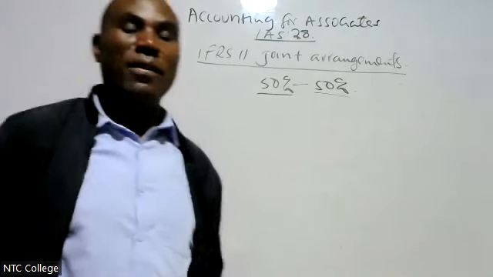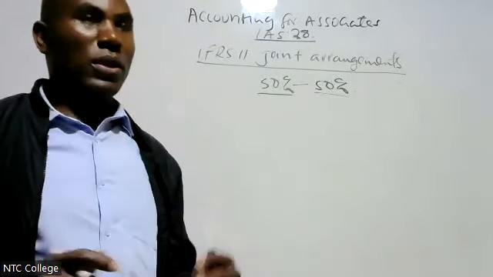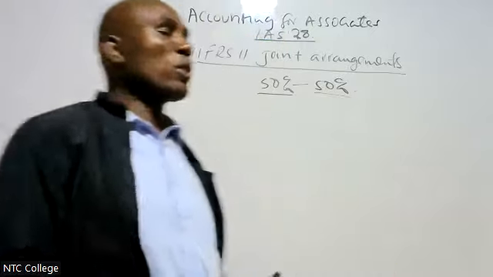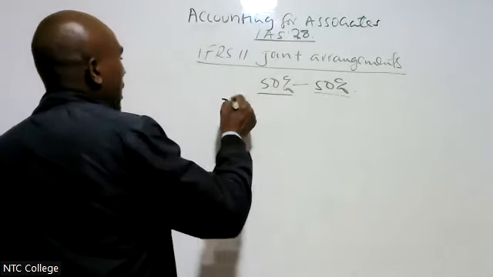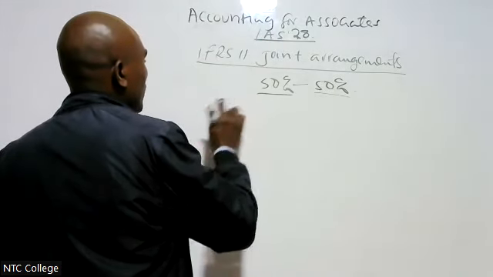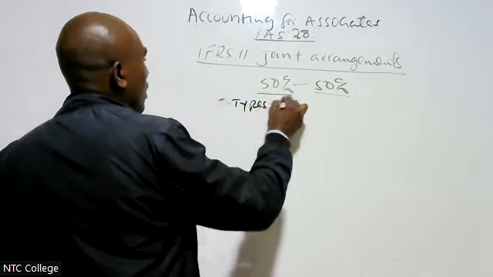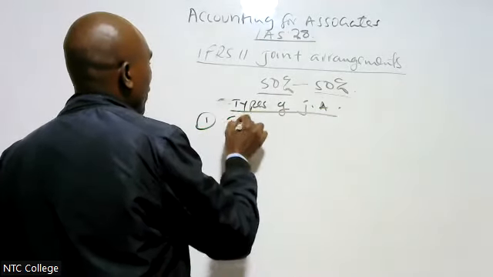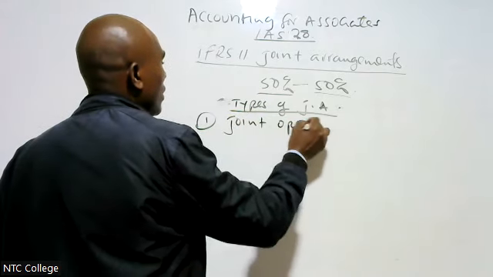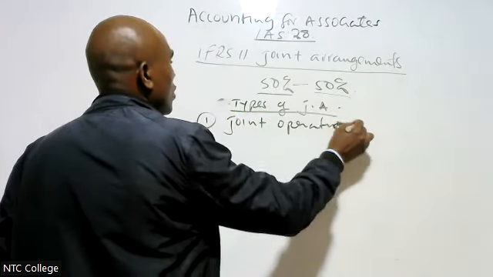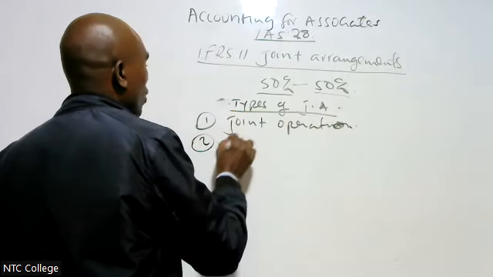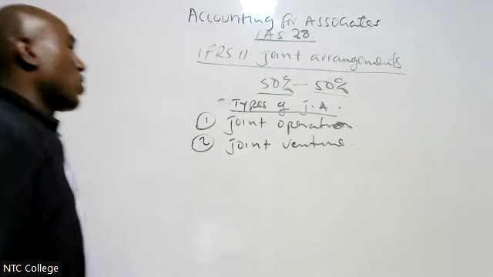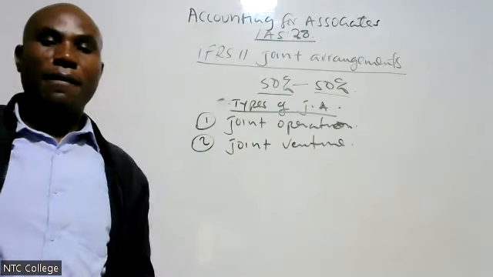Therefore, we co-share this company. That is what we call a joint arrangement. There are two types of joint arrangement. Number one, we have what we call joint operation. Number two, we have what we call joint venture.